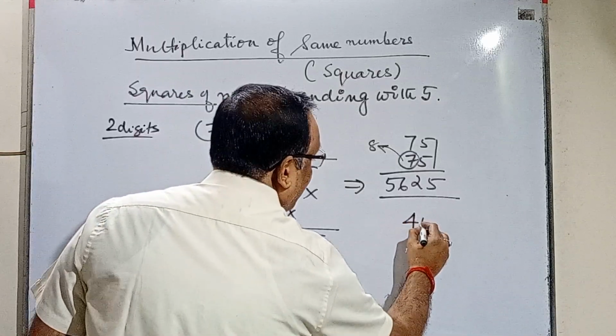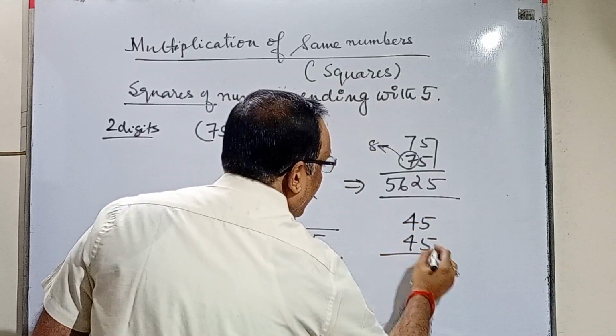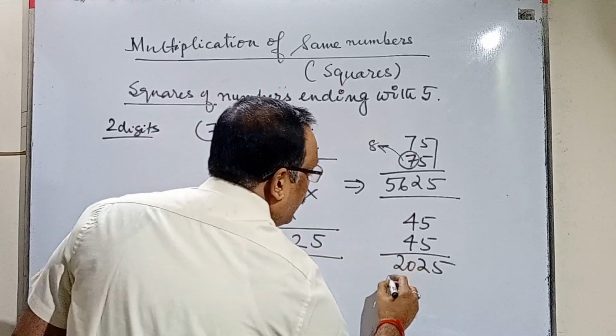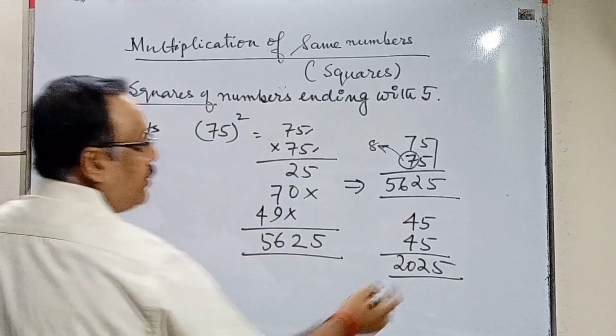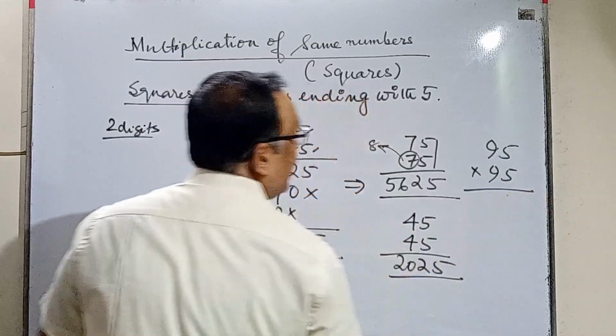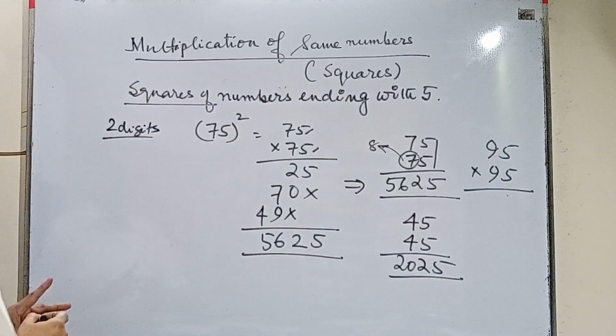So suppose it is 45 into 45. What you will do? 5 into 5 is 25. For 4, the next digit is 5. So 5 into 4, 20, so 2025. You can try yourself 95 into 95. You can try this and let me know what is the answer.